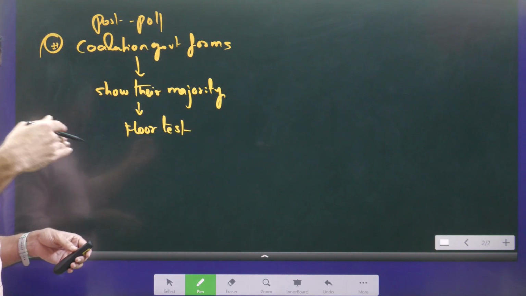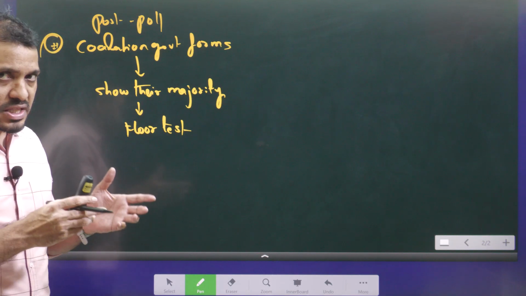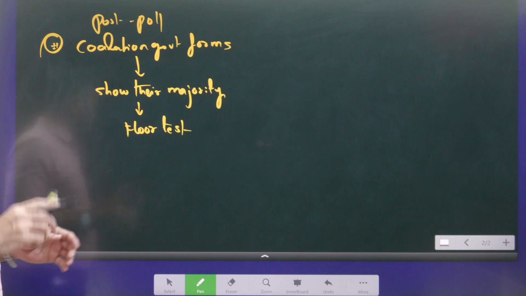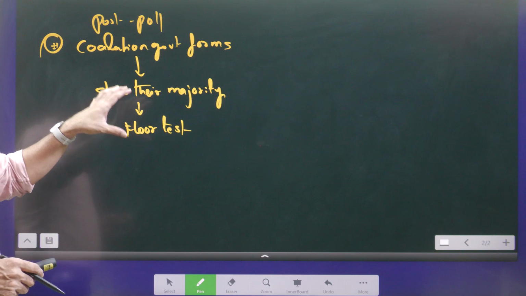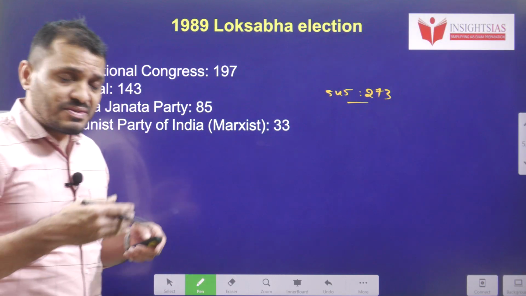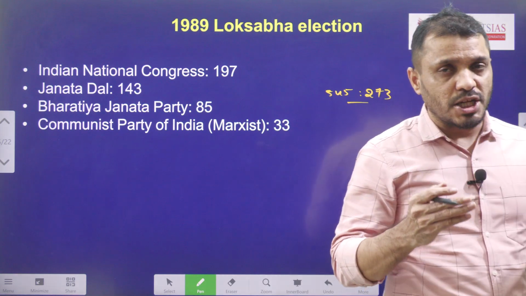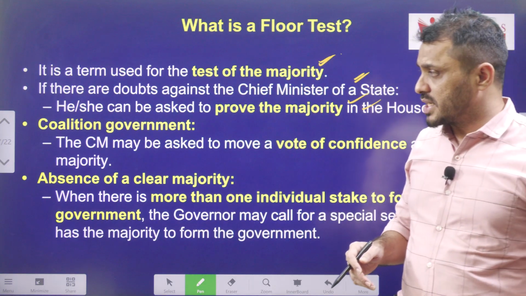If the alliance is a pre-poll alliance and the entire alliance gets more than the magic figure, they don't need to go for the floor test. That is also something you have to understand. This is applicable only to the post-poll alliance. Then who calls for the floor test? If the assembly is in session, then the speaker calls for the floor test. If the assembly is not in session, then the governor will call for the floor test.